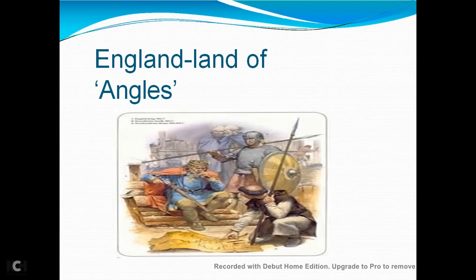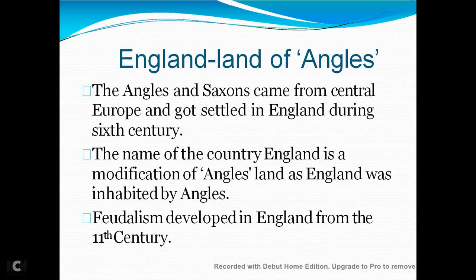Now, England, land of the Angles. Feudalism developed in England from the 11th century. We already discussed this one. Angles and Saxons came from Central Europe and settled in England during the 6th century.